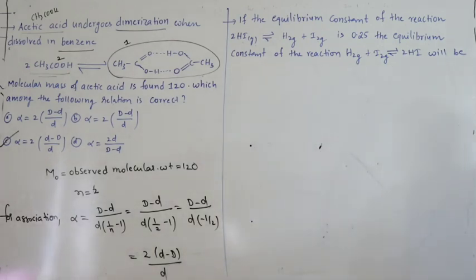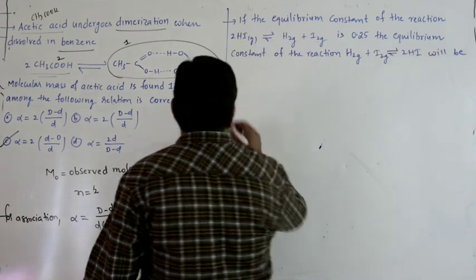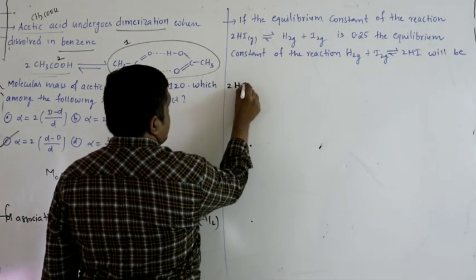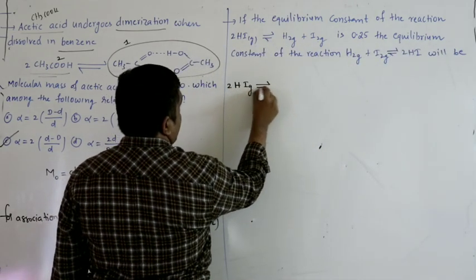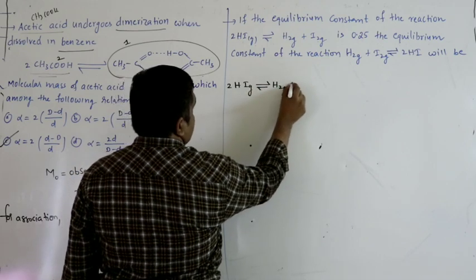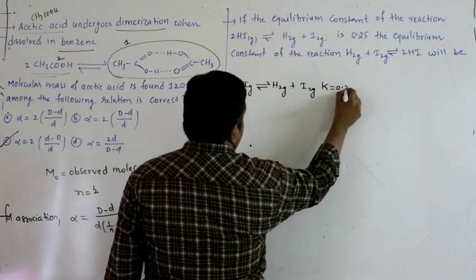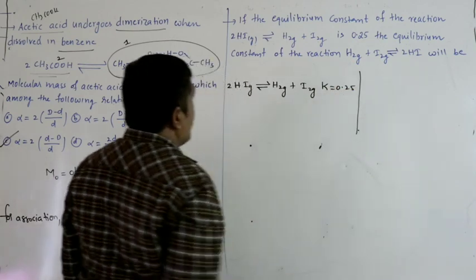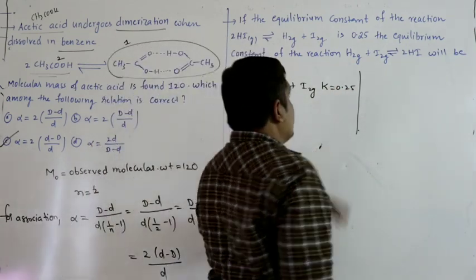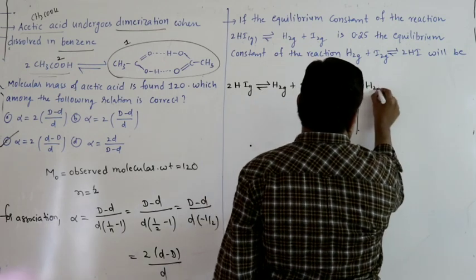Next question. If the equilibrium constant of a reaction is 0.25, so we are given a reaction 2HI equilibrium H2 gas plus I2, its equilibrium constant is 0.25. Then the equilibrium constant of its reverse reaction.